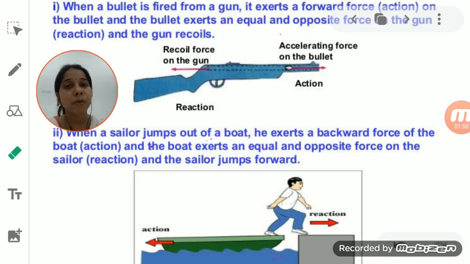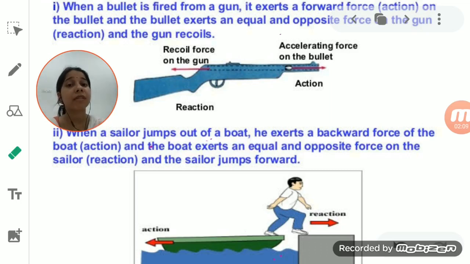Because suppose the car stops suddenly, then what happens? Due to the sudden stop, the momentum reduces to zero in a very small amount of time, due to which the person sitting in the car will feel a jerk and fall forward.